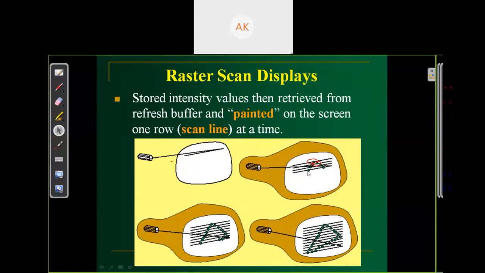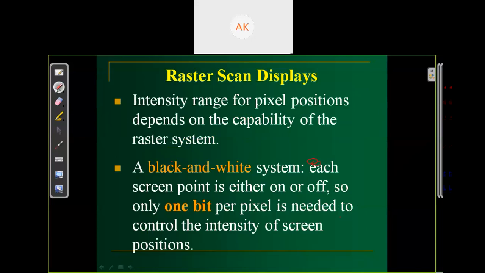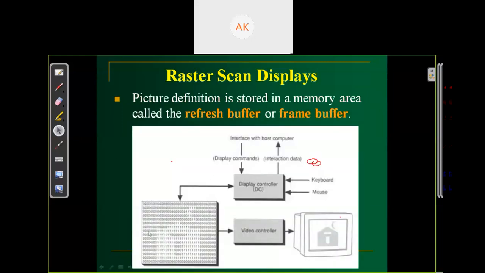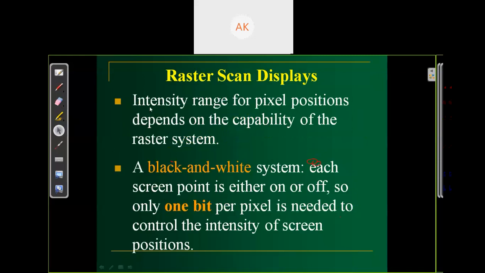In CRT, the intensity range of pixel position depends on the capability of the raster scan system. What is the capability of our raster scan? It depends on the intensity range. As in the last example, in this example we are just using 0 and 1. 0, 1, 0, 1, 0, 1 means just on and off, on and off. So the intensity range of pixel position depends on the capability of our raster scan system.